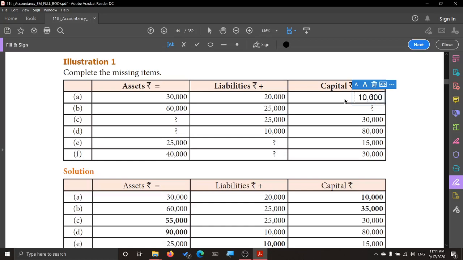Okay, next one. Here you have 60,000 as assets, liabilities is 25,000. So what is the balance? Come on. 60 minus 25, so the amount is 35,000.